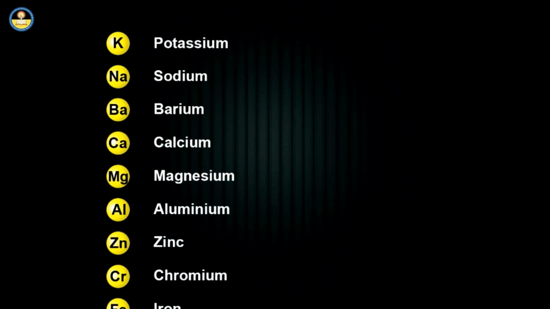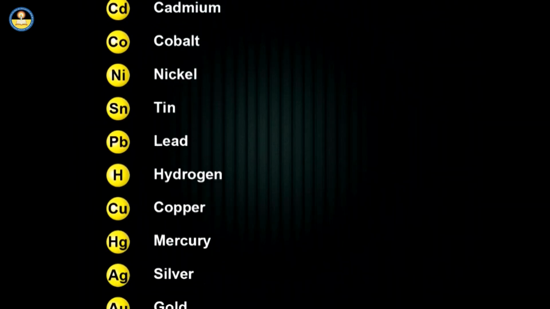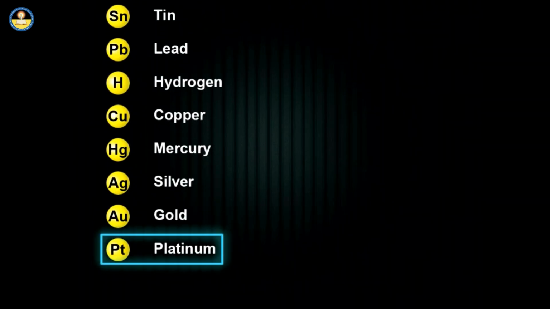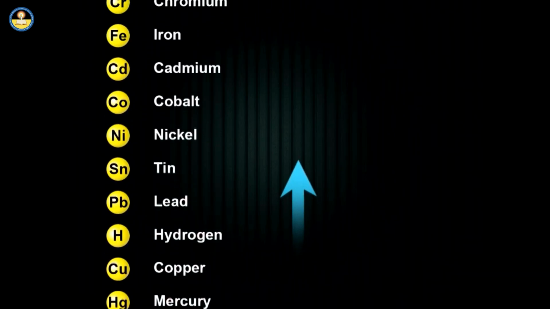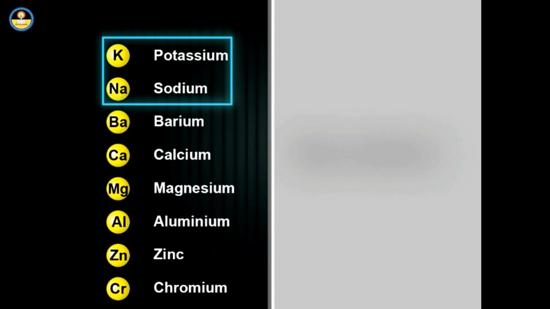Potassium tops the activity series and is the most reactive metal. Platinum, being last in the series, is the most unreactive metal. Metals at the top of the activity series are very reactive and therefore do not exist free in nature.